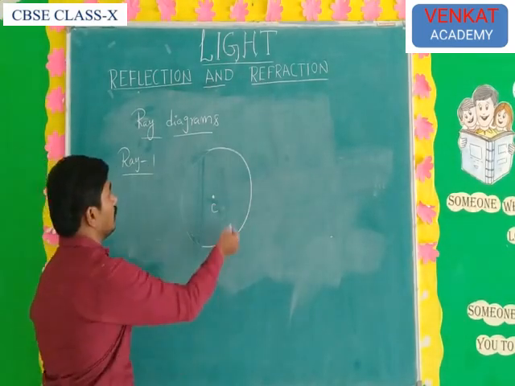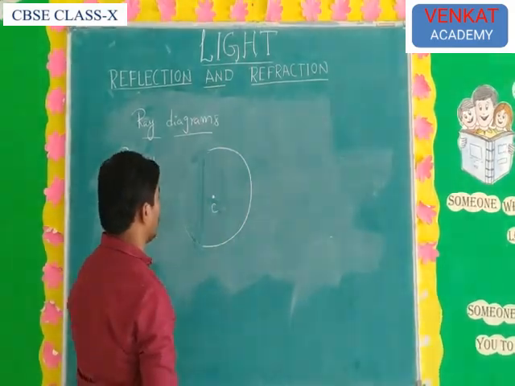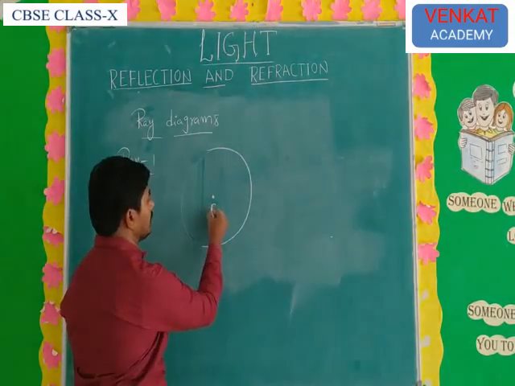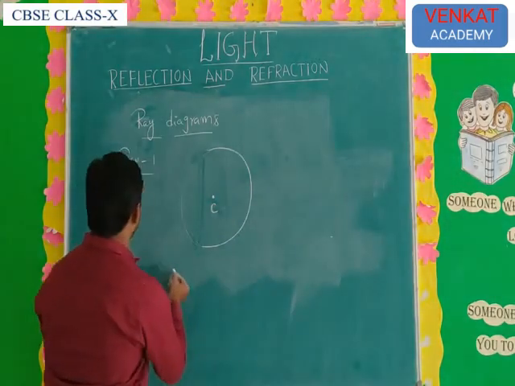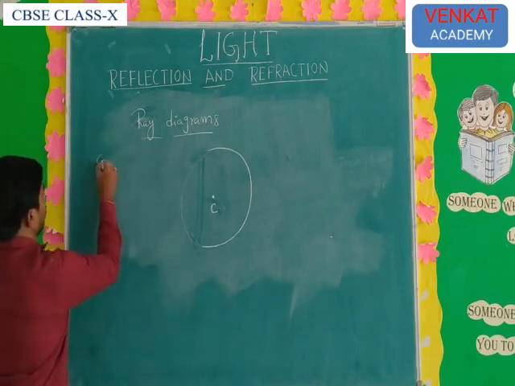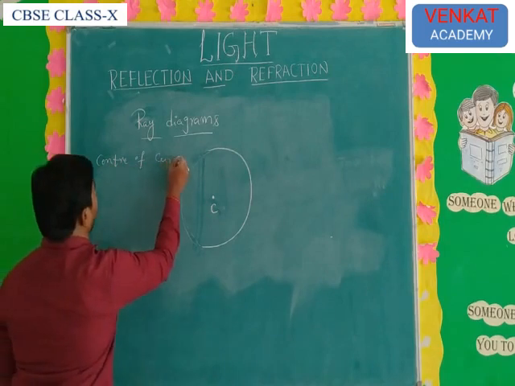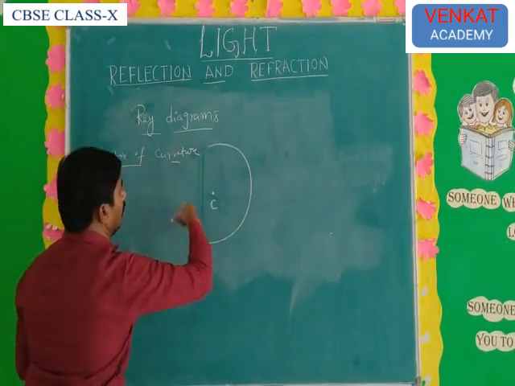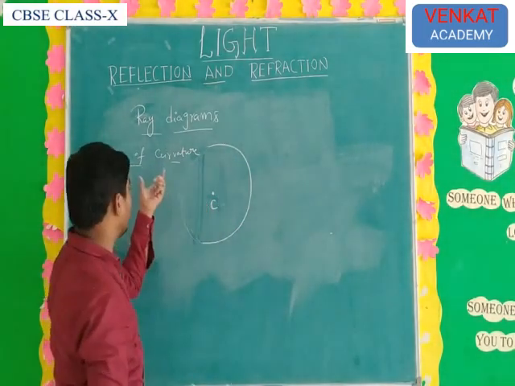The center of the whole sphere of glass is the center of curvature, represented as C. Center of curvature means the center of the hollow sphere of glass.